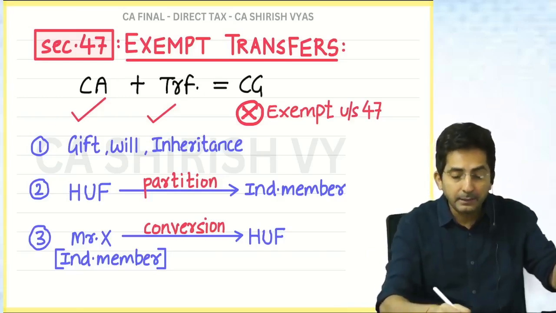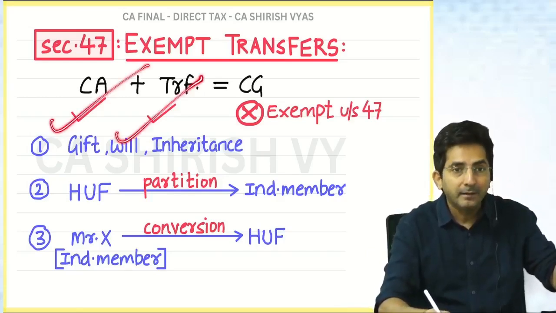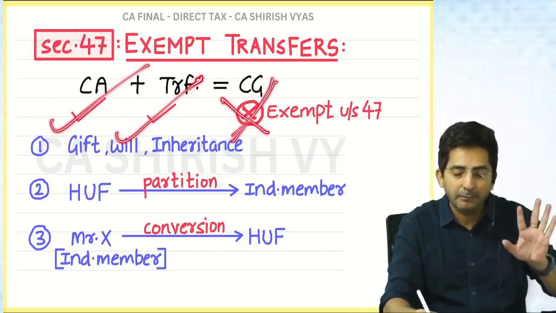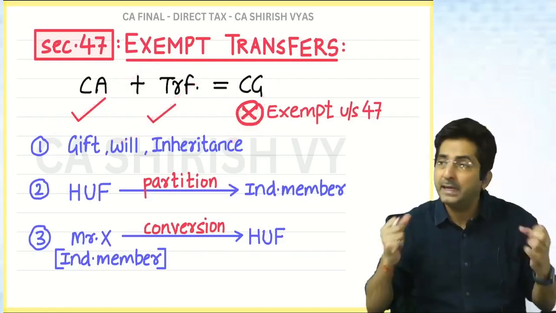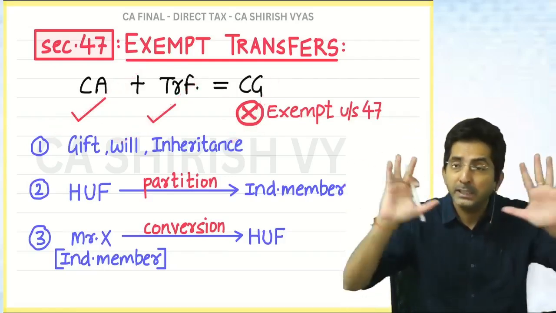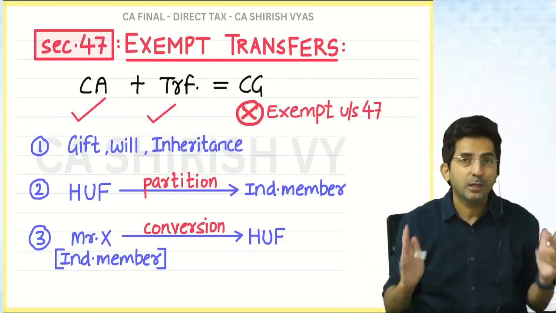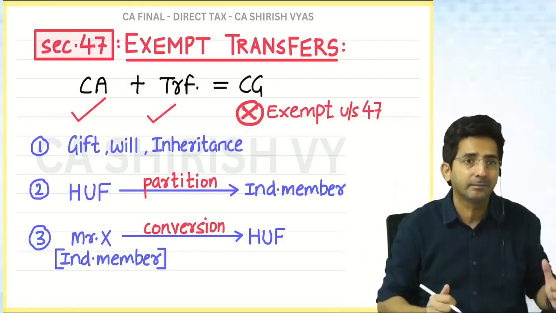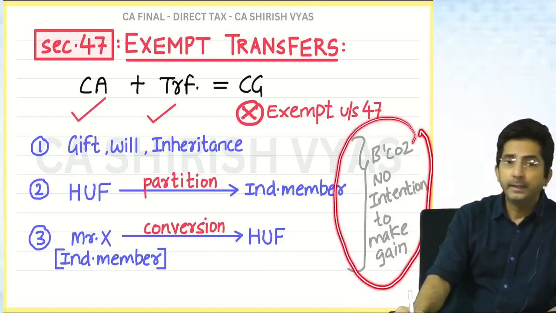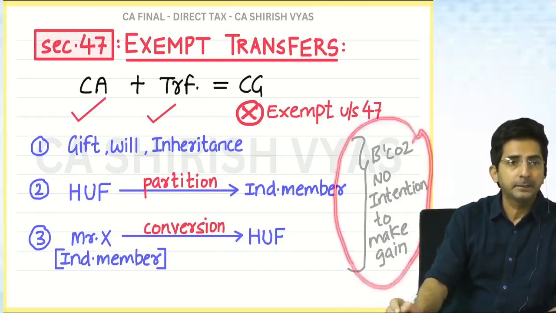So technically the conditions are satisfied. Government has the basis to charge. But government says, okay, we will not charge. Because why did Mr. X do all this? For family peace. To avoid dispute with the family, he did it. So there was no intention of making gain. Because no intention to make gain, government is exempting this, okay?